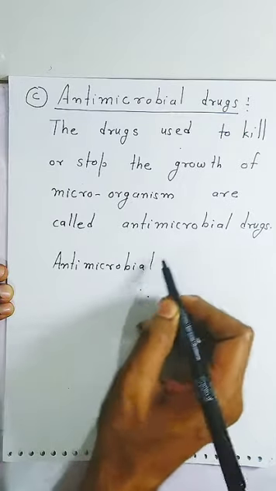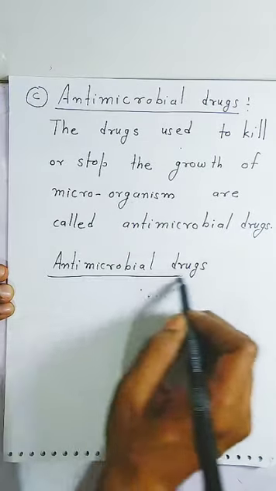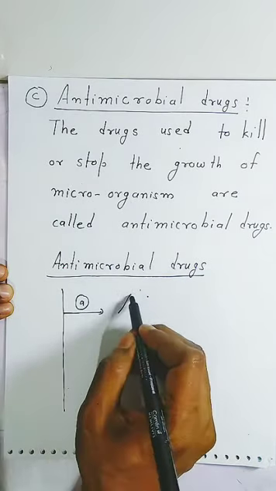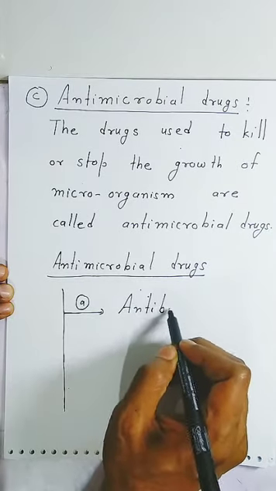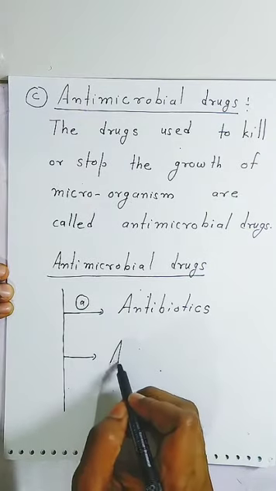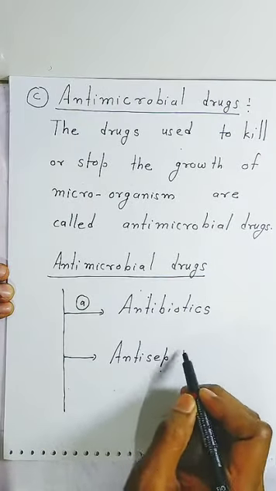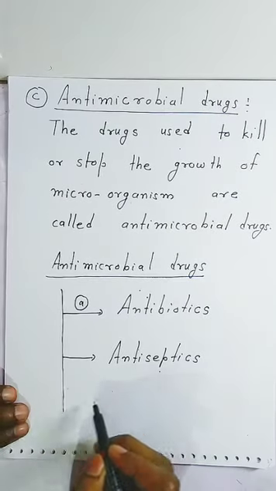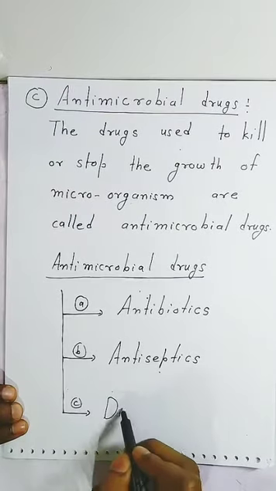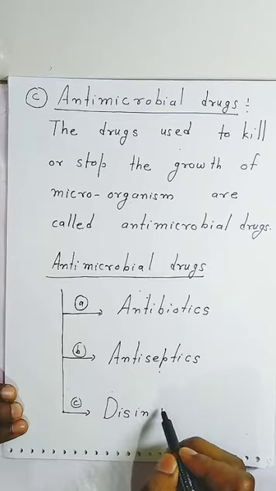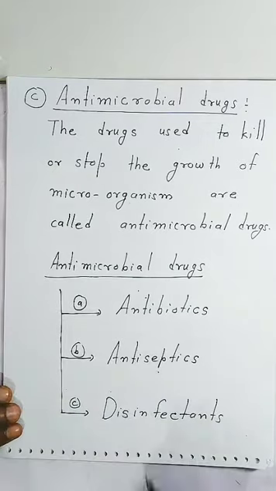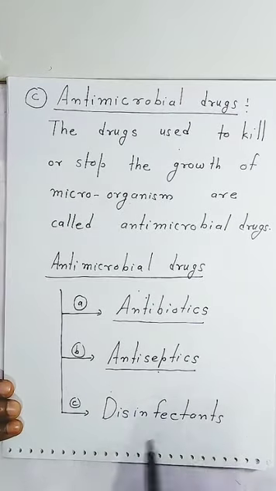Now, students, antimicrobial drugs are further classified into three categories. First category, students, we write small a, that is antibiotic. All antibiotic drugs also come under antimicrobial drugs. Second, students, we write antiseptic. Antiseptics, you know, students. Now we write small b. And third one, that is the last one, is disinfectant. We apply it on non-living things. So these antimicrobial drugs are further classified into antibiotics, antiseptics and disinfectants.